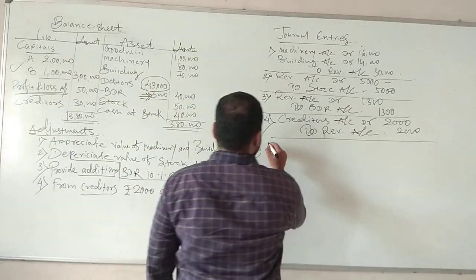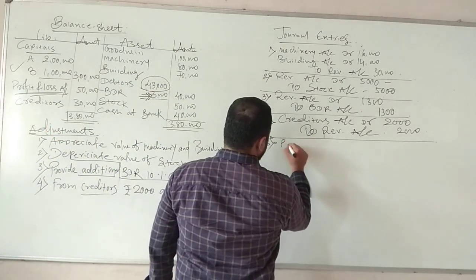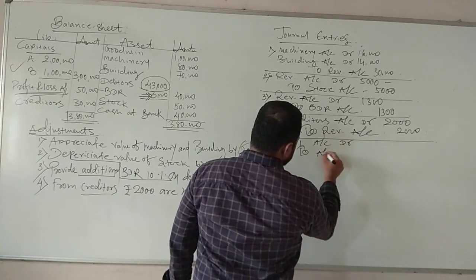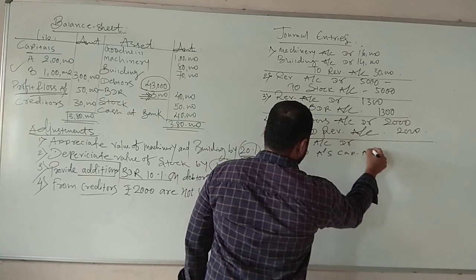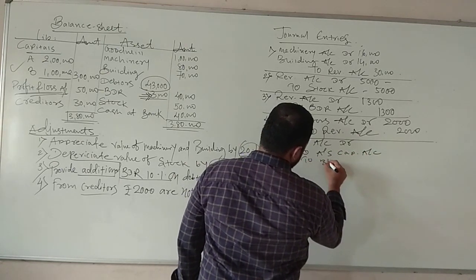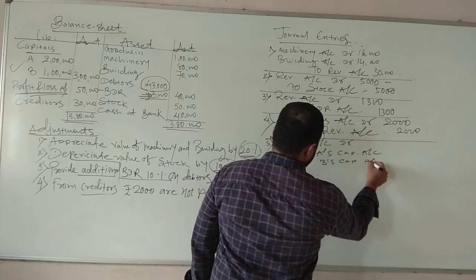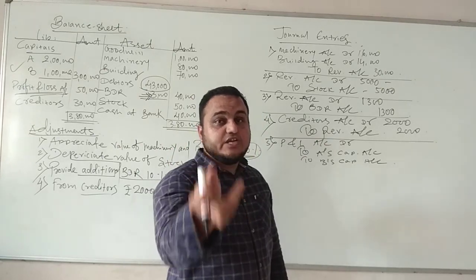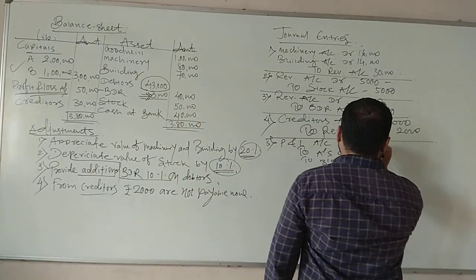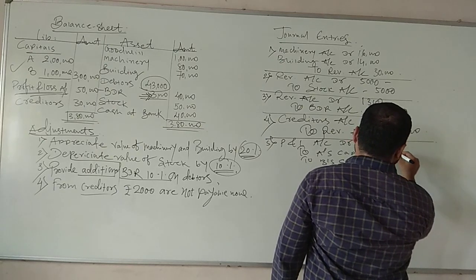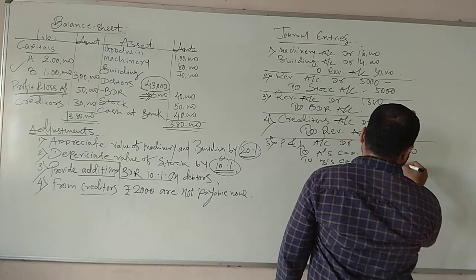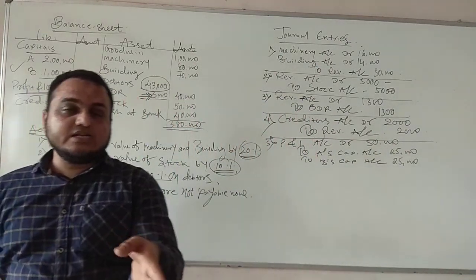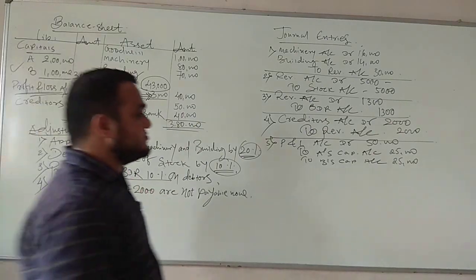So here the entry will be like this. Profit and loss account debit to A's capital account, to B's capital account. Students, here the 50,000 profit and loss ratio is not given, so we will distribute in equal ratio. So 50,000 we will distribute equally, that means 25,000 as well as 25,000, being the profit of the last year distributed between two partners in their profit and loss sharing ratio.